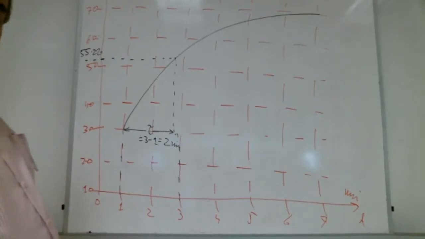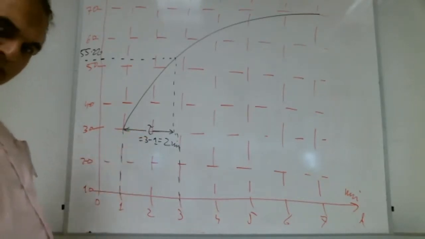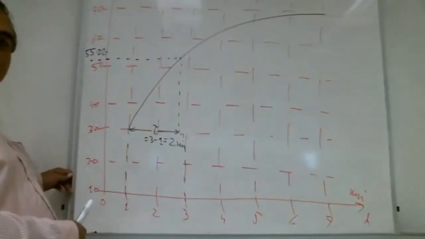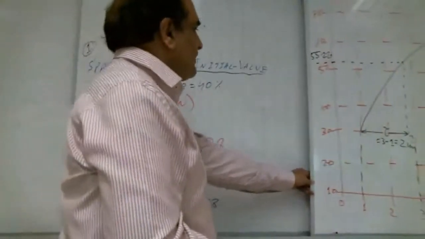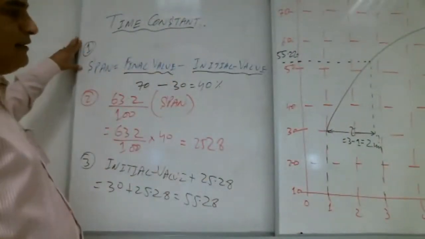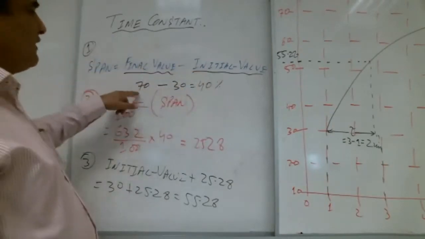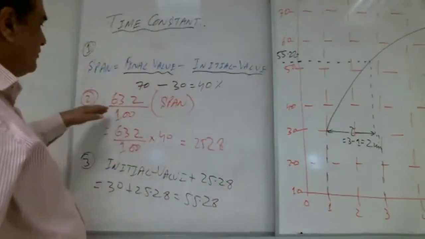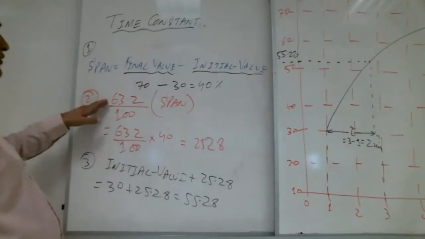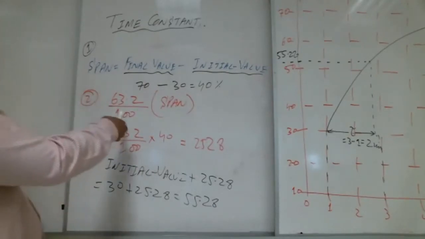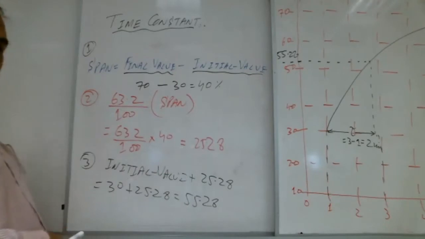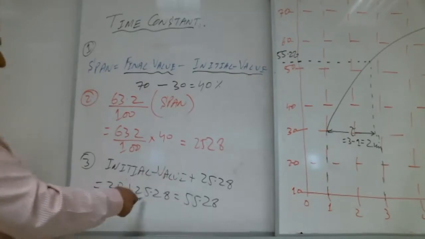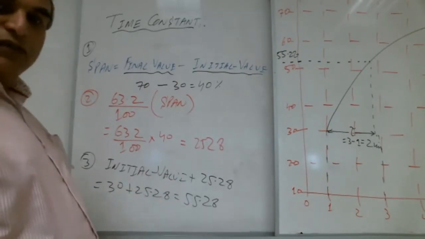A lot of brothers are replying yes. So once again, this is our given function for which we need to find the time constant. First step, we find the span, final value minus initial value, 70 minus 30, that is 40. Second step, 63.2% of span becomes 25.28. Third step, add the initial value, 30 plus 25.28, we get 55.28.